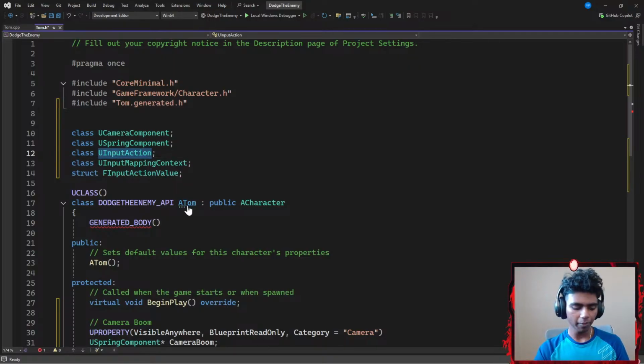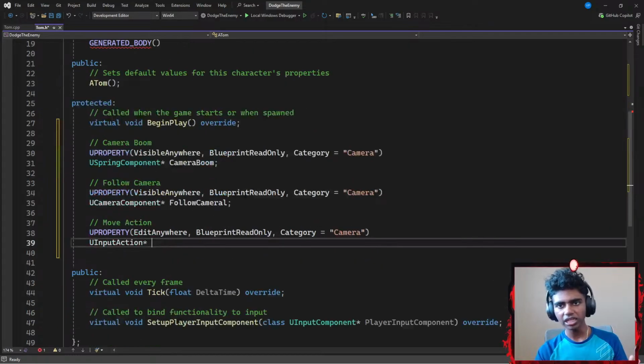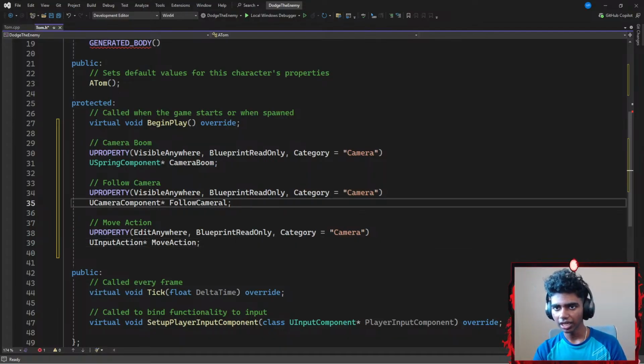Now, I'm going to copy my U input action, paste that here, and represent my U input action by a pointer called something like move action, ending with a semicolon. And guys, the name here could again be anything, it really depends. Okay, let's go with something like follow camera. I think I spelled that wrong. There. Okay, then I'm going to hit insert.